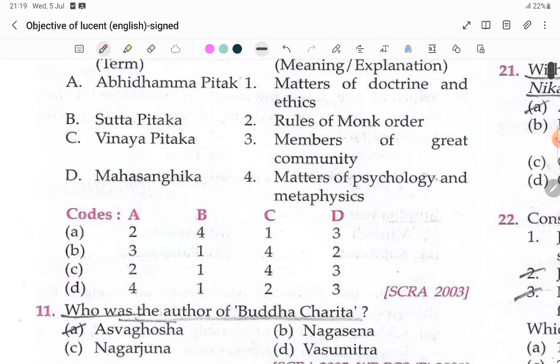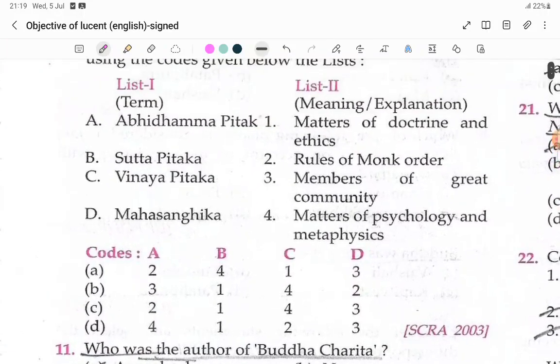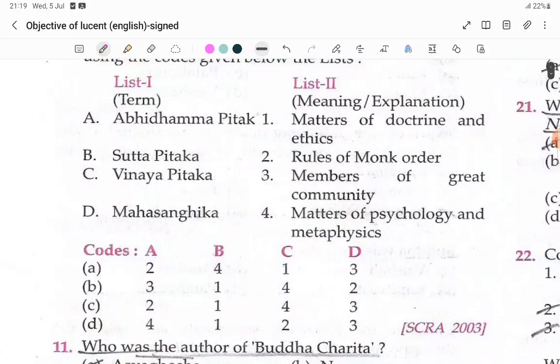Here, match the following. You can see this one. Abhidhamma Pitaka, Suttas Pitaka, Vinaya Pitaka. Very, very important question. These all are. Once I will see the answer.